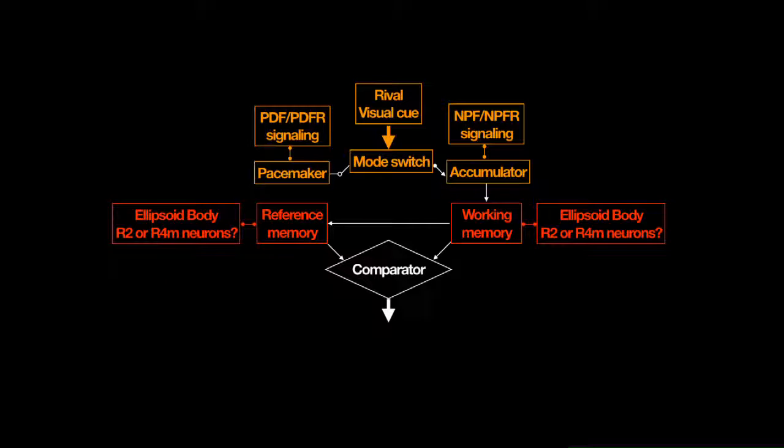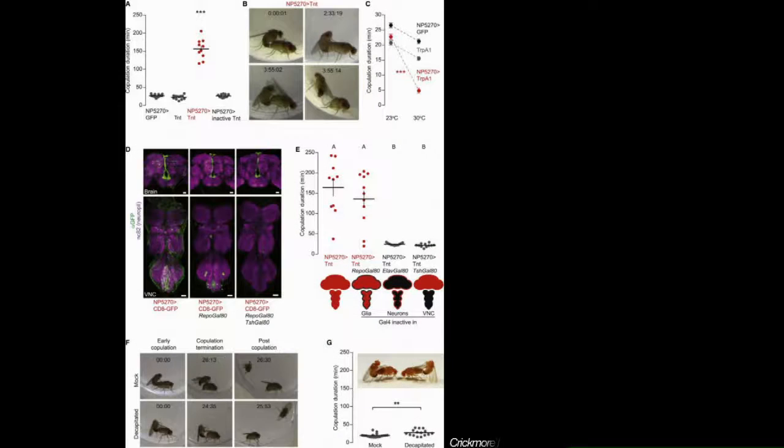So where is the comparator? This is very important neurons. In myself, I cannot find it, but Michael Crickmore at Harvard published this Cell paper in 2013, and he blocked the function of the corazonin neurons in the abdominal ganglion. There are 8 neurons. Then what he found is the fly mates for 2 hours if you block that neuron function.